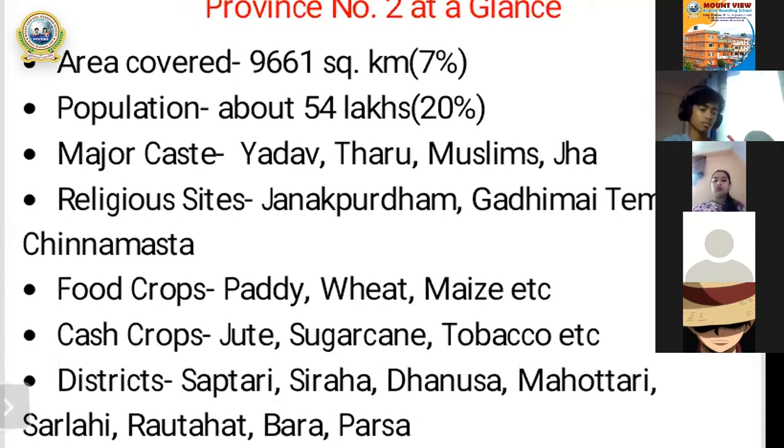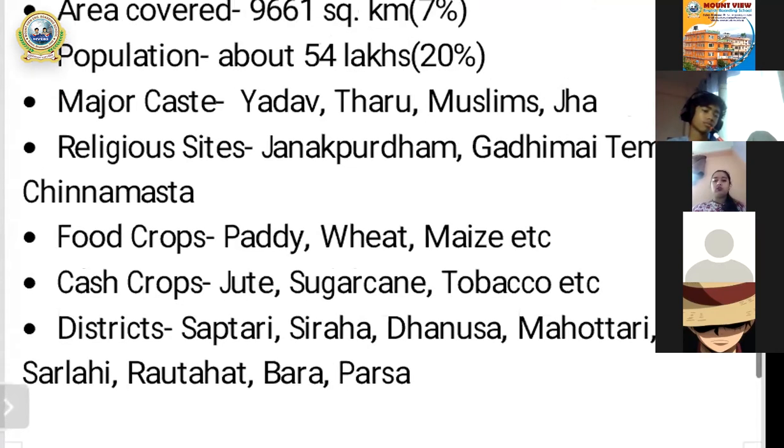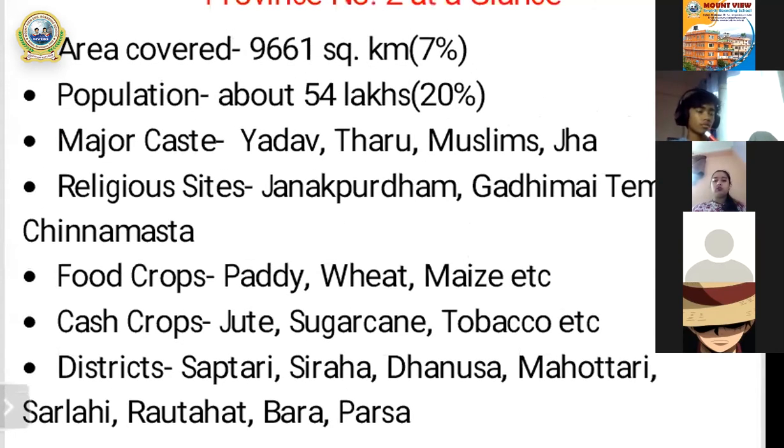That's about 54 lakhs, around 20% in province number 2. Okay, and after then, my dear students, once again, major caste like the province number 1. Once again, I want to say Nepal is rich in culture, tradition, festivals. As we all know, in different provinces, different Nepalese people are there from different castes, so different caste, different culture, tradition. So Nepal is rich in tradition, culture.